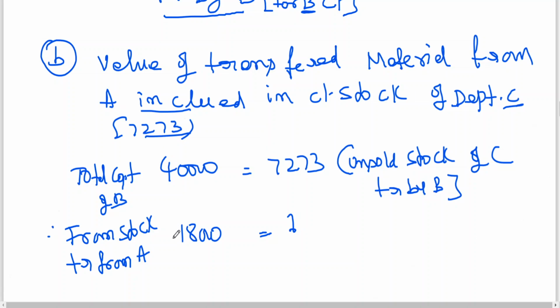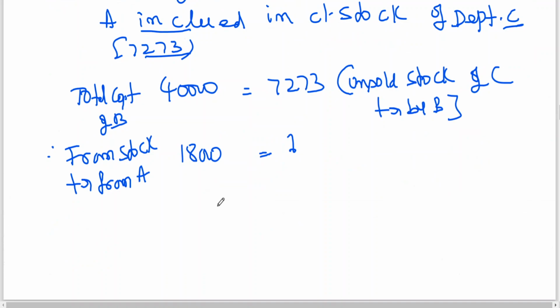I've already given 18,000 by 40,000, 45%. That means C's closing stock consists of 45% transferred by A to B, included with C, and the remaining 55% is transferred by B to C. That's it. So now 18,000, how much? Come on. Cross multiplication, 18,000 by 40,000 into 7,273.